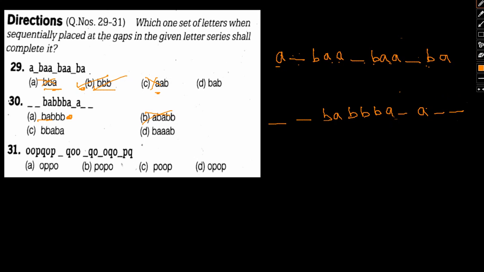Option C, we have B, B, A, B, A. Triple BA, triple BA, okay, some sort of pattern has been seen, triple BA, triple BA, but again double A BA, okay, so here the pattern actually fails. So from here triple BA continues, but again double A BA, so that is not a part of the pattern, so this one again fails.